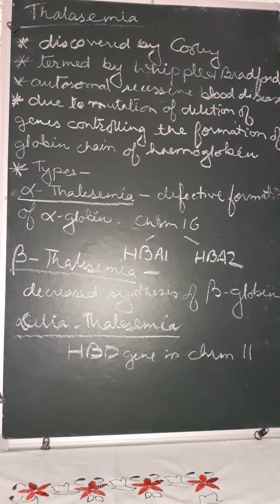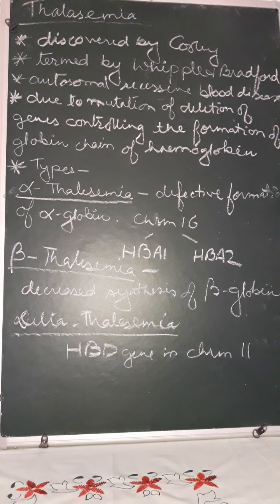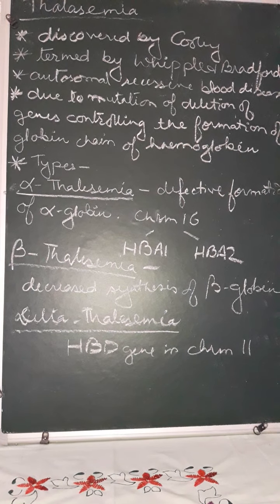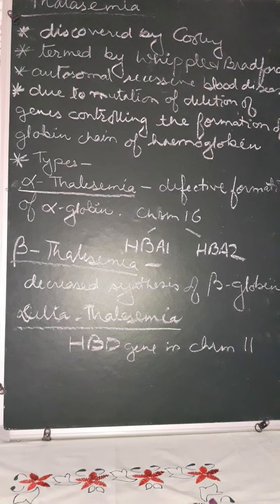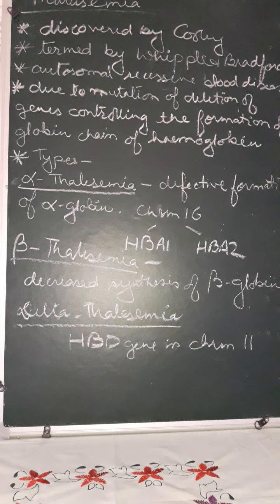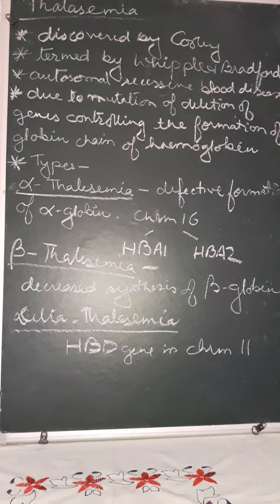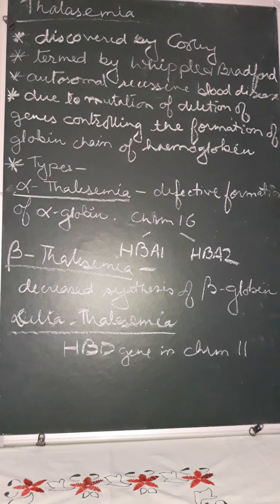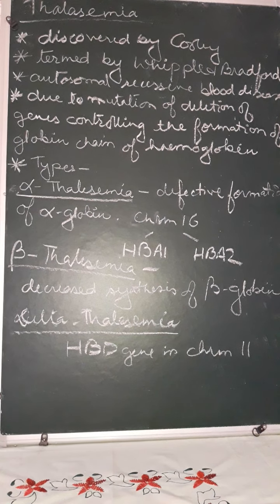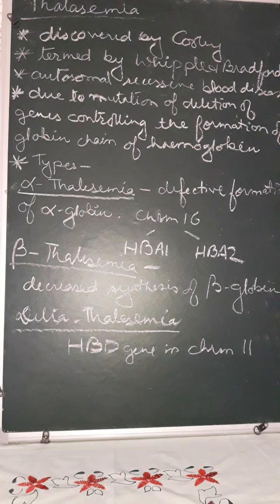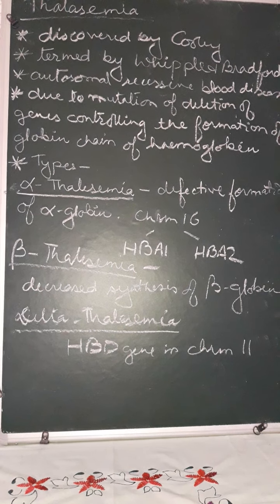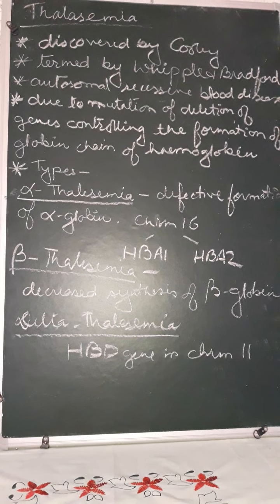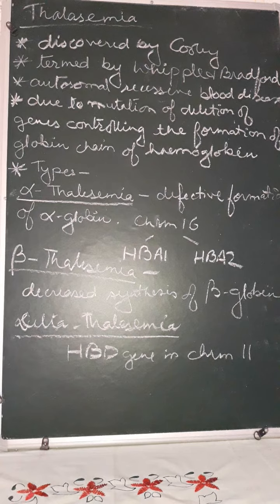So while studying the diseases, always remember you have to first mention who first discovered it, who termed it, what is the main cause of the disease, and what the symptoms are. If types are there, you have to mention the types, how it occurs in the person, and to what extent it is harmful. All these things you have to mention properly. So go through the videos, go through whatever I have said here, go through the books properly, it is mentioned there. And if you find any problem in understanding, then please let me know.